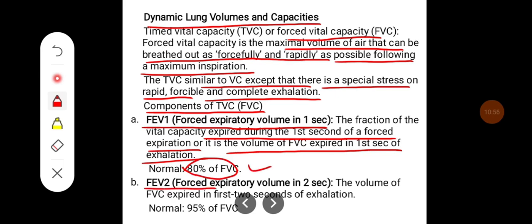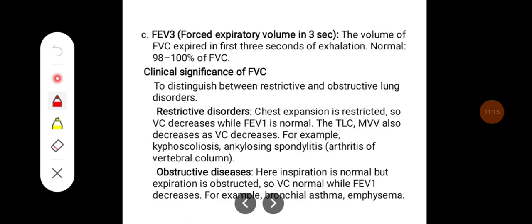FEV2 is forced expiratory volume in 2 seconds, the volume of the forced vital capacity expired in the first 2 seconds of exhalation. Normally 95% of the air is expired in the first 2 seconds. FEV3 is forced expiratory volume in 3 seconds, the volume of FVC expired in the first 3 seconds of exhalation. Normally almost 99% of the air is expelled by the end of the third second.